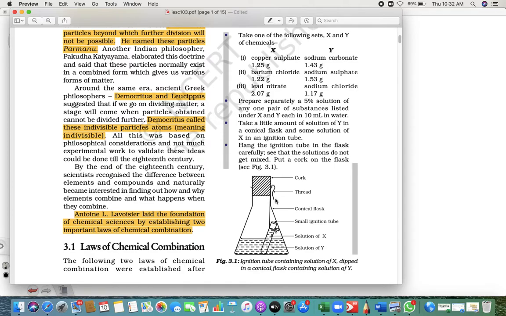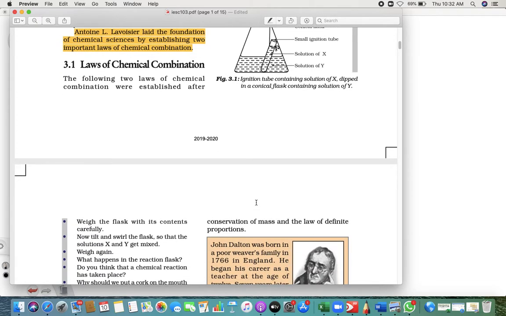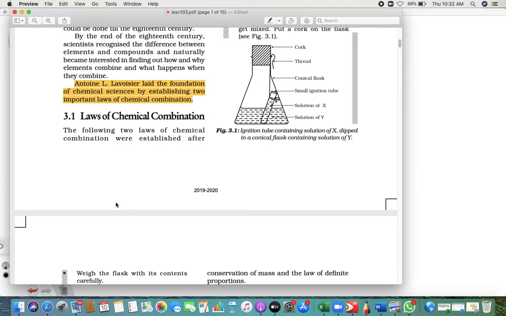Now when you tie it tightly, they do not mix with each other. As you see, they do not mix with each other, because one is in the test tube and the other is in the beaker. Can you see here? Now once you do that, what next you have to do is weigh them. So we put it on a weighing scale and weigh it. Once you weigh it, you will get some weight.